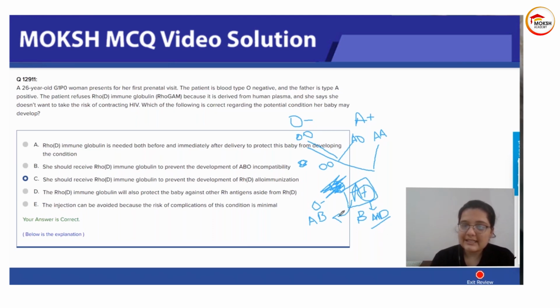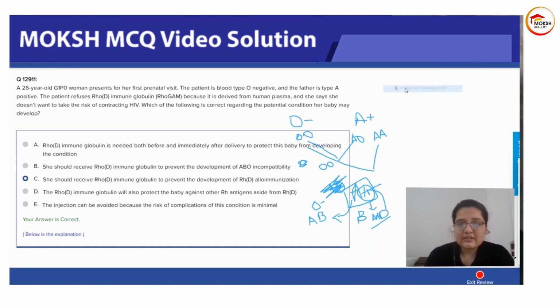This time when there is a mixture of blood, the anti-D antibodies in the mother will start destroying the Rh positive cells of the baby, and the baby will undergo severe hemolysis and develop what we call Rh alloimmunization. It will develop severe jaundice, and it is usually not compatible with life. The baby might die in utero as well. It causes a condition called hydrops fetalis. So this happens during the second pregnancy.